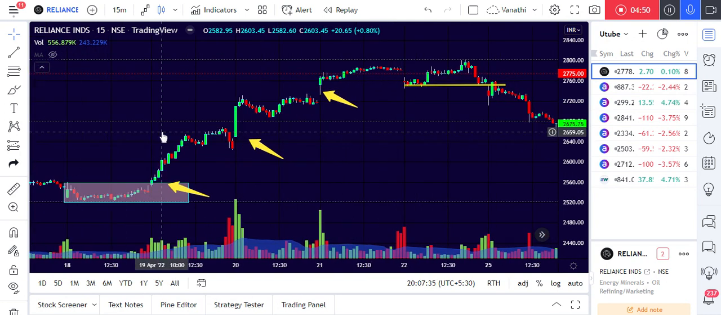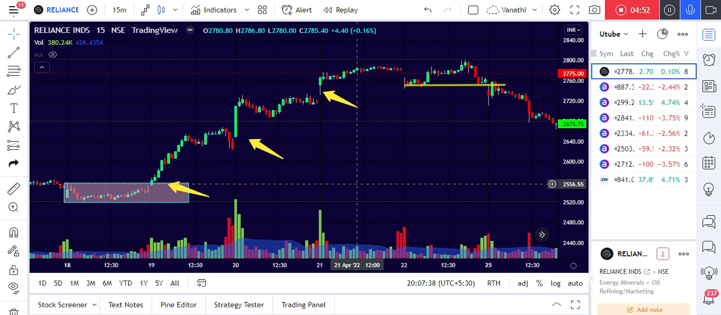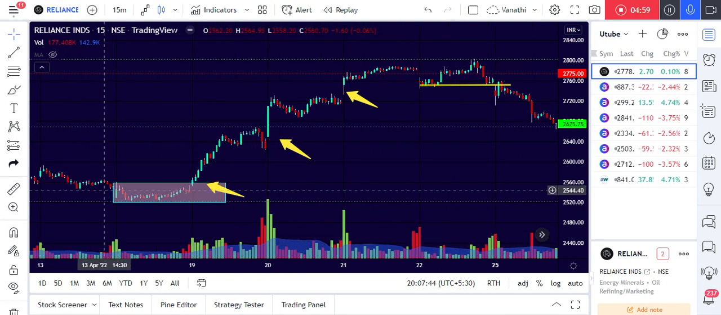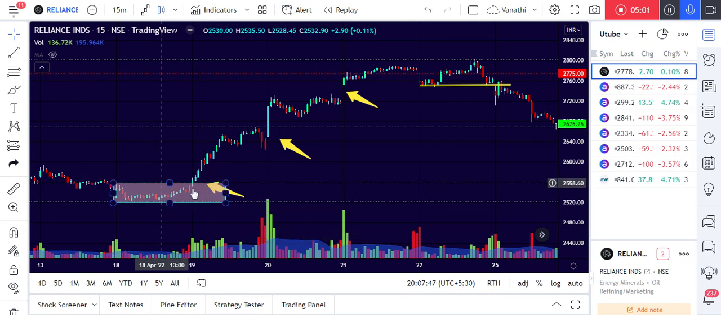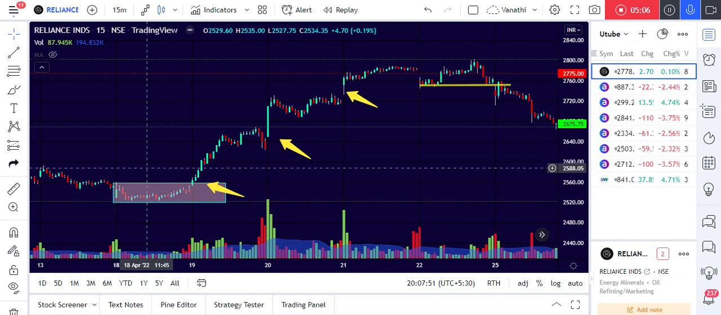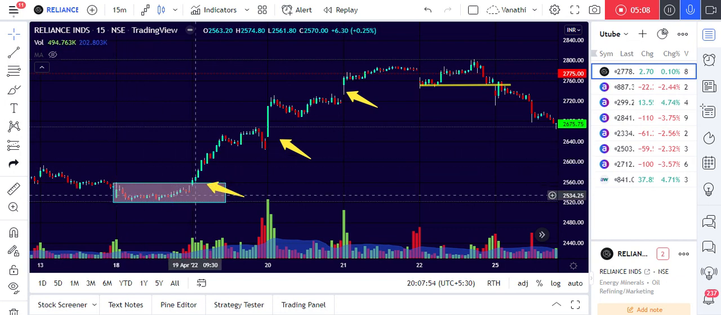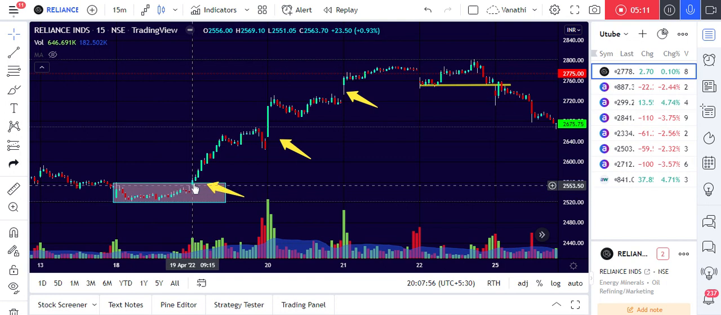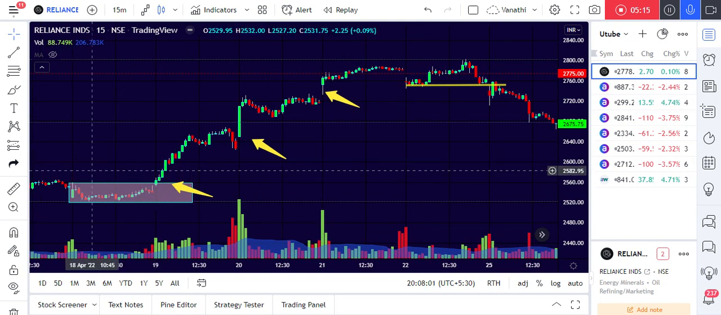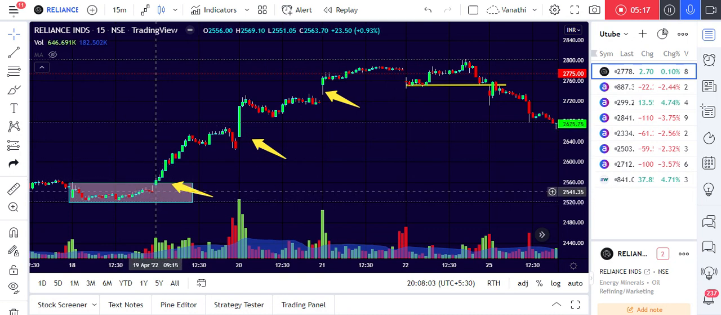I have chosen one particular stock only, so that you will understand what type of scenarios will occur. Okay, so here on 18th the price was consolidating, so I have marked the consolidation zone. And if the price opens above this high, and the first candle closes above the previous day's high with bullish strength, then I can take entry. So this is our entry, above the first 15 minutes candle high.